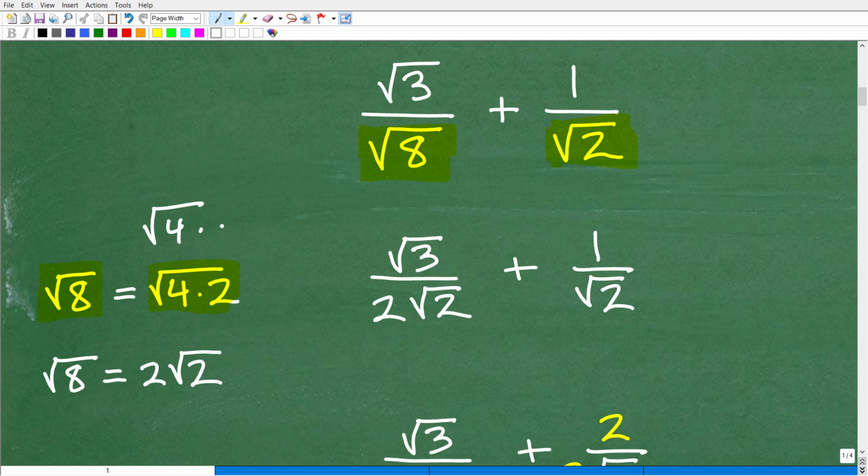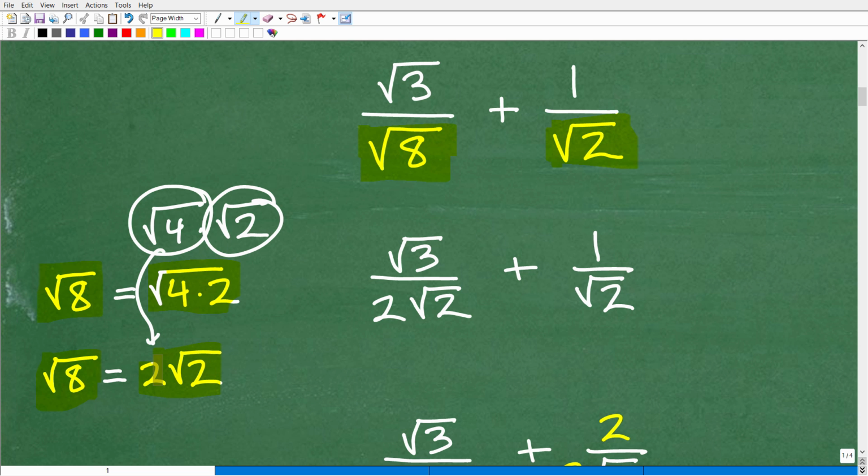So this is the same thing as the square root of 4 times the square root of 2. And that works out nicely for us because we know that the square root of 4 is 2. Okay, so that's 2. And it could be positive or negative 2, but for right now, we'll just keep it simple. So that's going to be 2 times the square root of 2. Okay, so the square root of 8 is equal to 2 times the square root of 2.